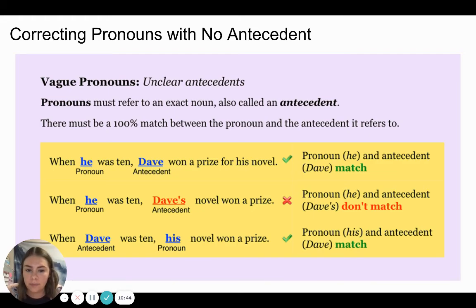Next example, when he was 10, Dave's novel won a prize. In this case, the antecedent and the pronoun do not match because he and Dave's do not match. Lastly, when Dave was 10, his novel won a prize. In this case, our pronoun his and the antecedent Dave do match, so it is correct.